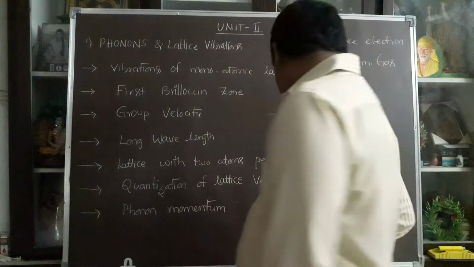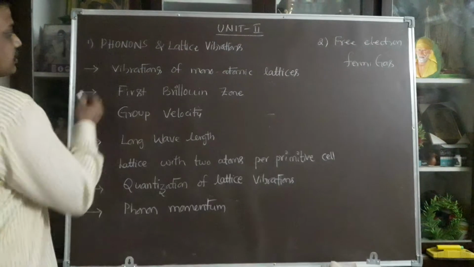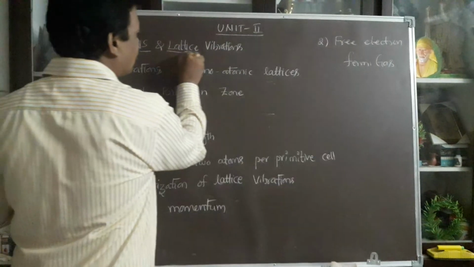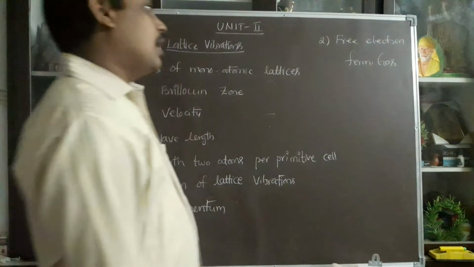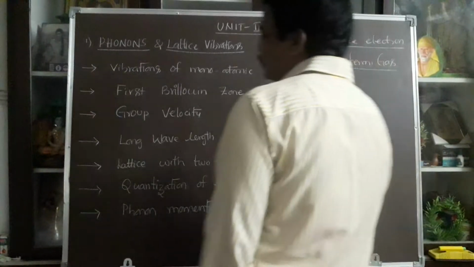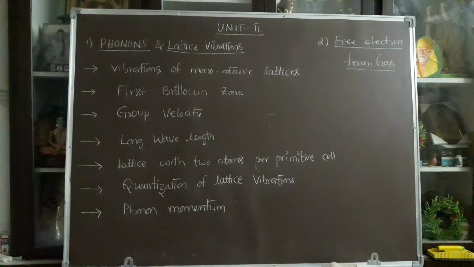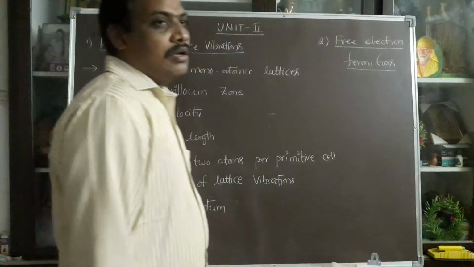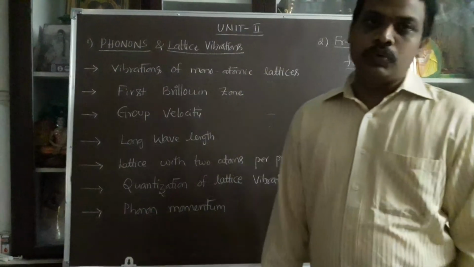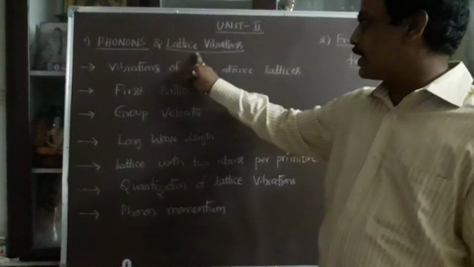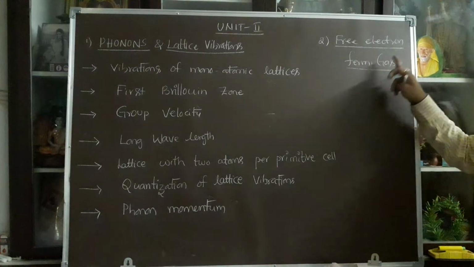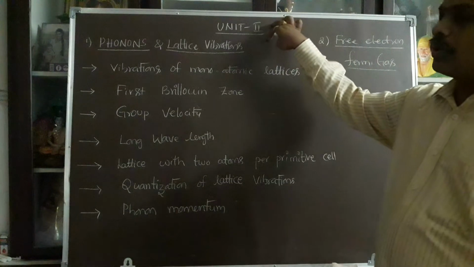The first chapter is phonons and lattice vibrations, and the second one is free electron Fermi gas. These two chapters belong to unit number 2. Again, there are two chapters: one is phonons and lattice vibrations, the second one is free electron Fermi gas. These two chapters belong to unit number 2.